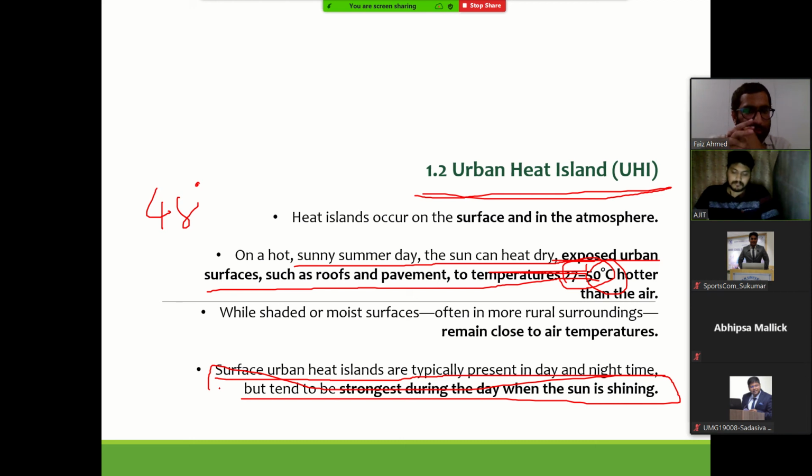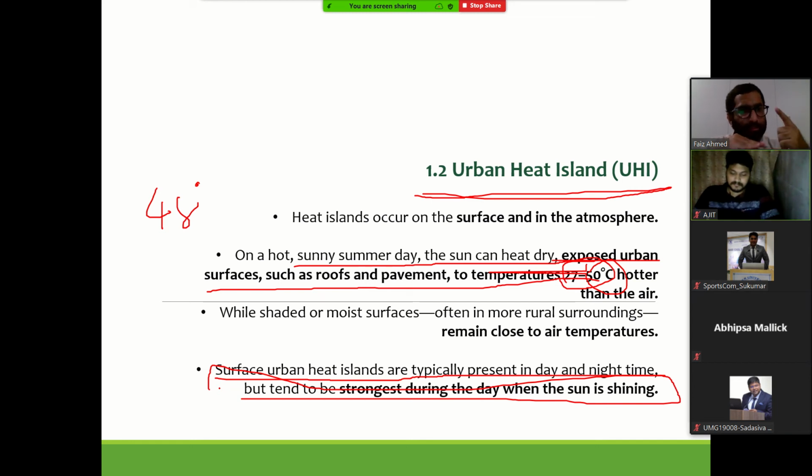Okay, so actually there are two ways of looking at it. What is a heat island? During daytime the sun emits and we receive a lot of solar radiation coming onto the surface of the earth, and some of it is trapped.